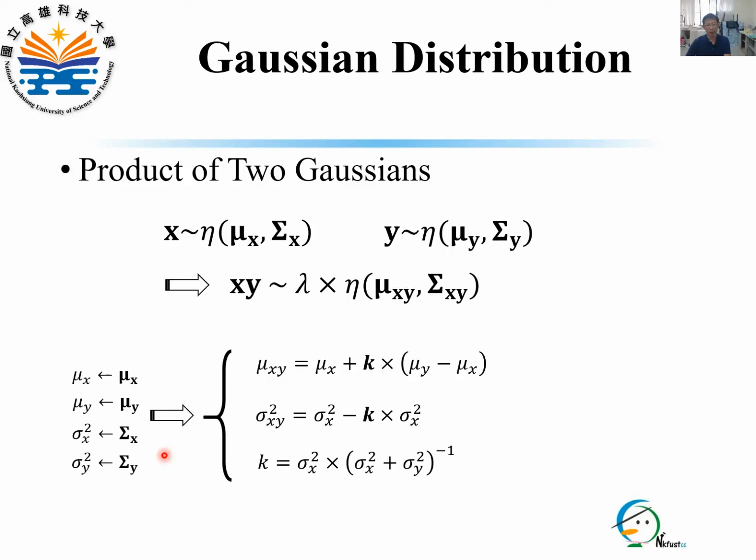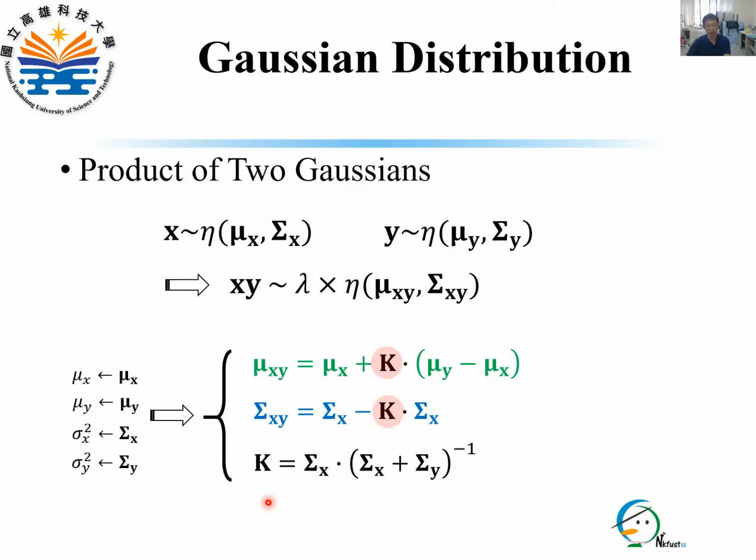By replacing four notations on the left-hand side by those on the right-hand side, the derived equations for the mean and the variance can be extended to the mean vector and the covariance matrix of the Gaussian product. Accordingly, K for multivariate Gaussian becomes this equation, where -1 denotes matrix inverse.